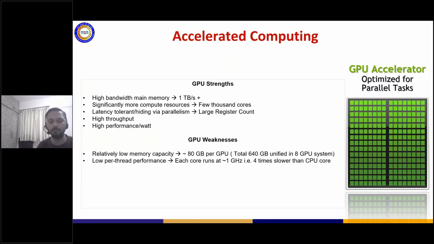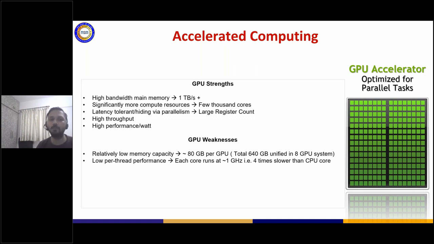Now let's move on and look at accelerated computing from a GPU standpoint. What are the strengths of the GPU? One of the biggest strengths of the GPU is its very high bandwidth main memory. The memory of a CPU gives you around 200 gigabytes per second. Today, the latest GPU provides you more than 1 terabyte per second of memory bandwidth. That's very, very efficient. So if you were memory bound, and I were to give you thrice the bandwidth, the performance of that particular memory bound kernel would be very, very high.